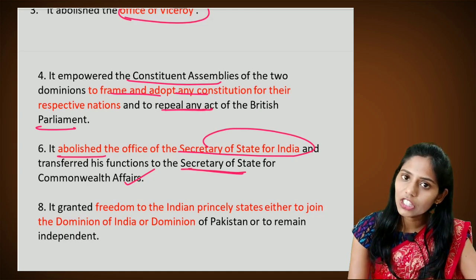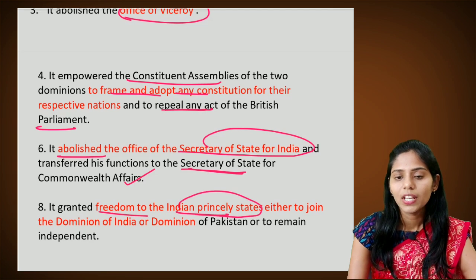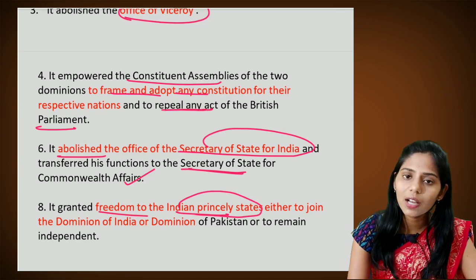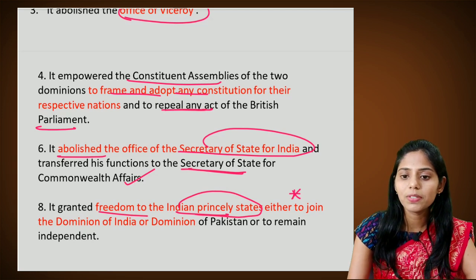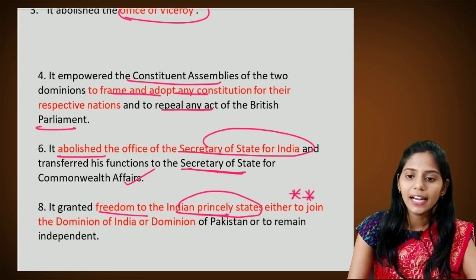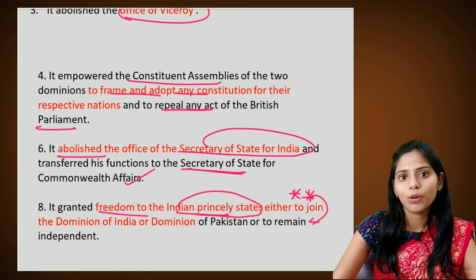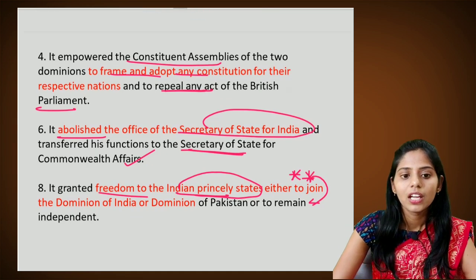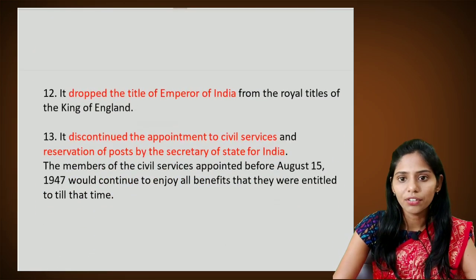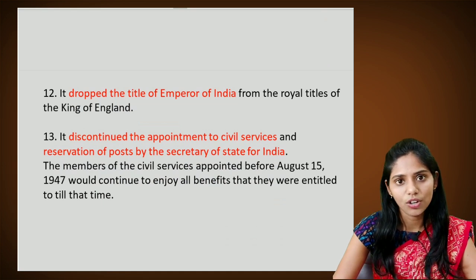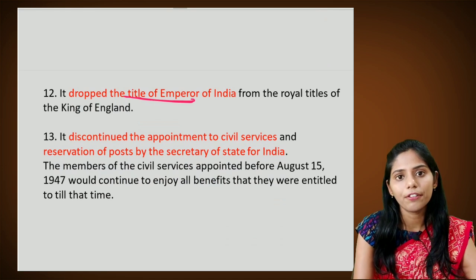And the next important feature is, it granted the freedom to the Indian princely states either to join the Dominion of India or the Dominion of Pakistan. It created many problems in post-independence India, and later on these princely states were integrated into India with the help of Sardar Vallabhbhai Patel. And the next one is, it dropped the title Emperor of India from the royal titles of the King of England.